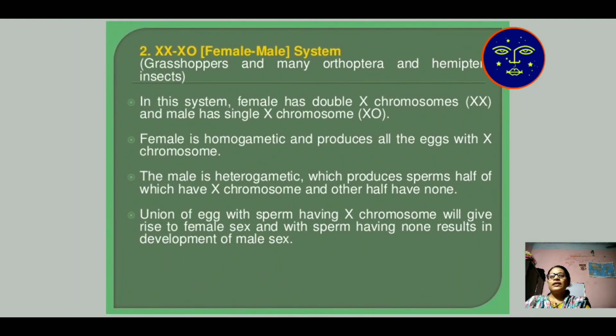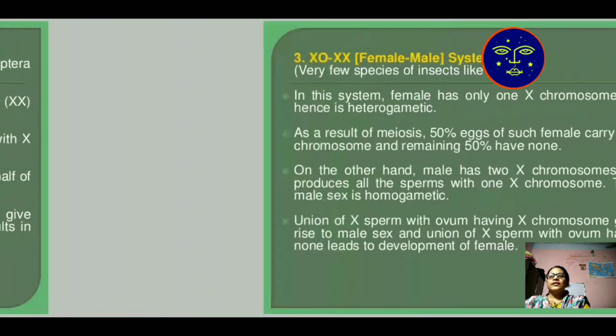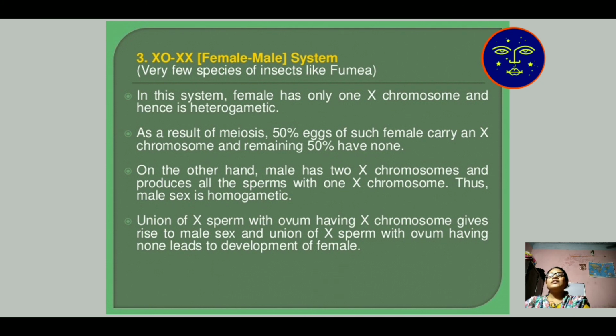Then number two is XX and X0 type of sex determination. In this system, female is XX and male is X0. That means the first X of the female when crossed with the X of the male produces XX, that is the female character, and the second X of the female and the 0 of the male, when fused with each other, produce X0, which determines the male sex character.